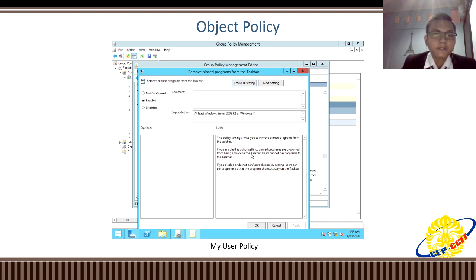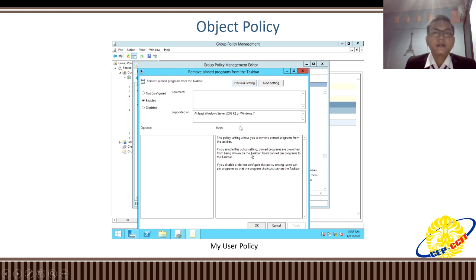So for example, remove pinned programs, there is not configured, enabled, disabled. If you want to activate the settings, you need to click enabled, or if you want to deactivate it, you need to disable it.